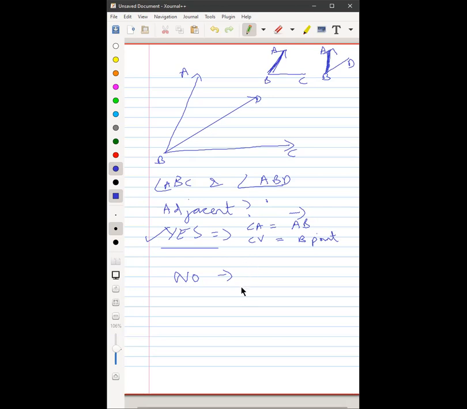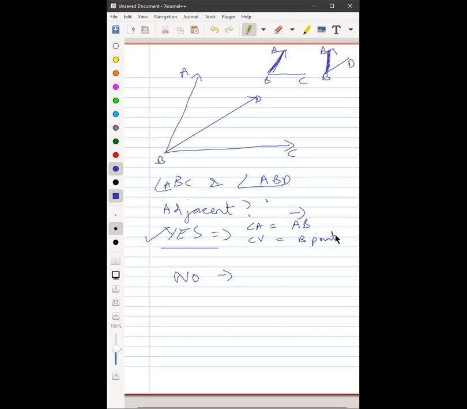Ananya, tell me, why did you choose no? Because, sir, it's not adjacent. Why is it not adjacent? That's what I'm asking you. You need to give me a reason. An apple is not an orange because it's an apple. Right? Why is it not adjacent? What is the reasoning?